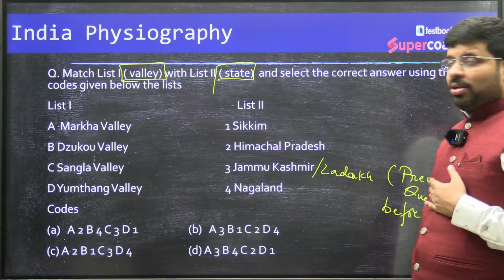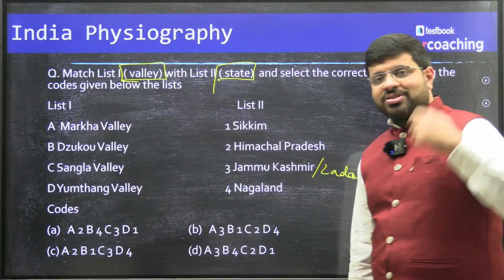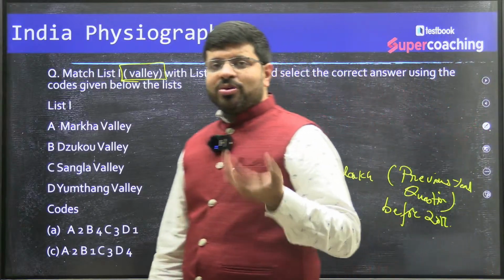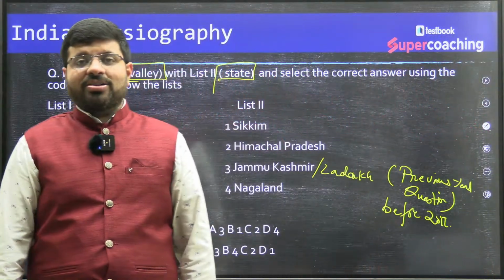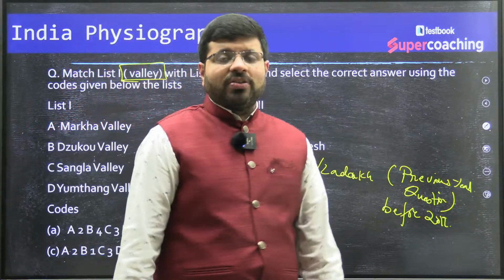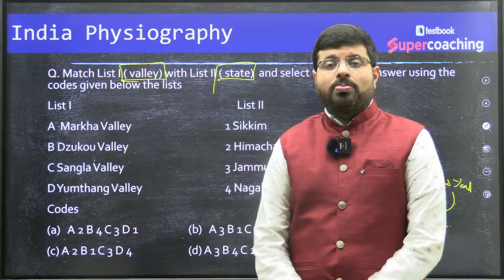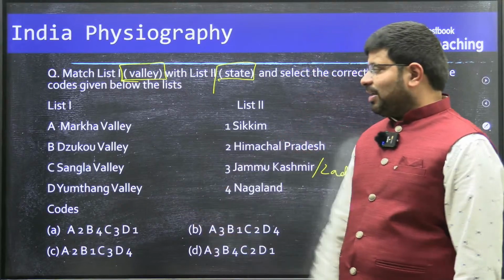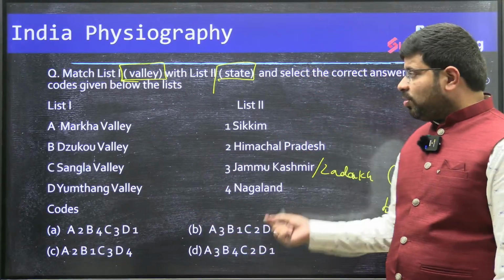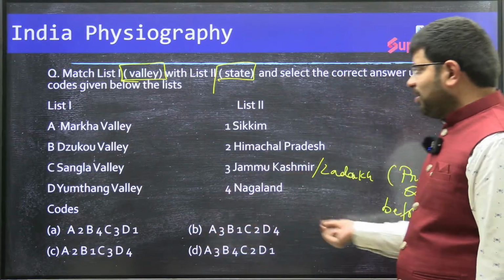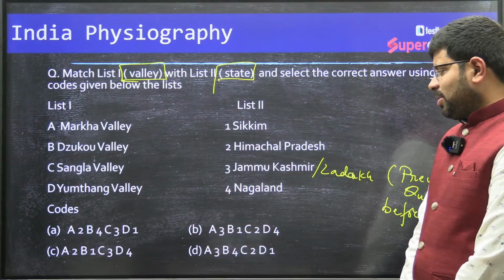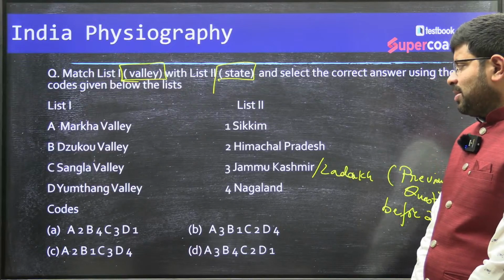Now you see the difficulty. The first question you have seen, India moved to which side? Southwards or northwards? India is part of the Gondwana land or Angara land? Such easy questions everyone is supposed to get right. Now you see the difficulty level has increased. Now you need to know at least one valley to get differentiation. Otherwise you would not have got that, isn't it?